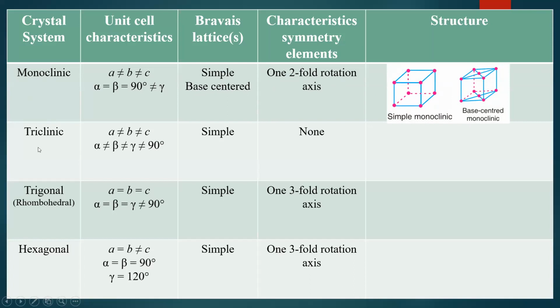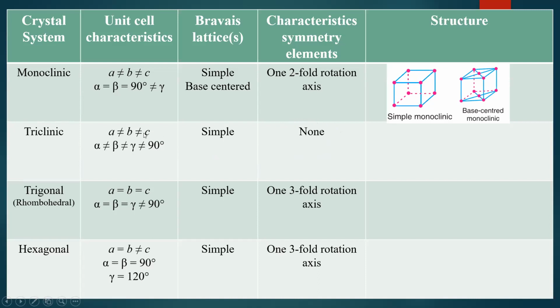Next is triclinic. The triclinic unit cell has the characteristics A is not equal to B, not equal to C, and alpha, beta, gamma are not equal to one another, and they are not equal to 90 degree also. And in triclinic, only one Bravais lattice is observed, that is simple triclinic, and it does not have any symmetry element.